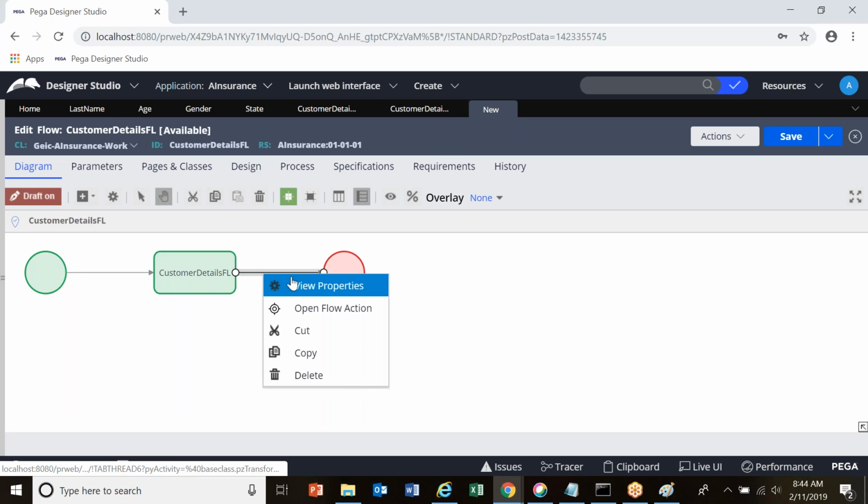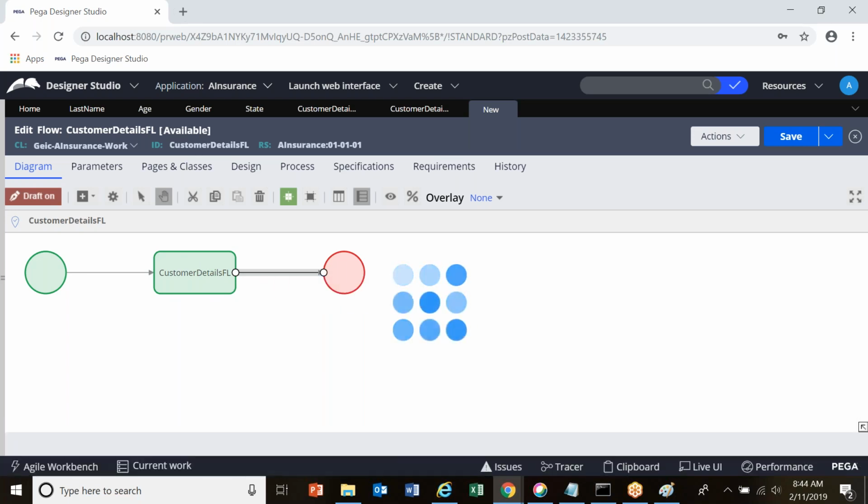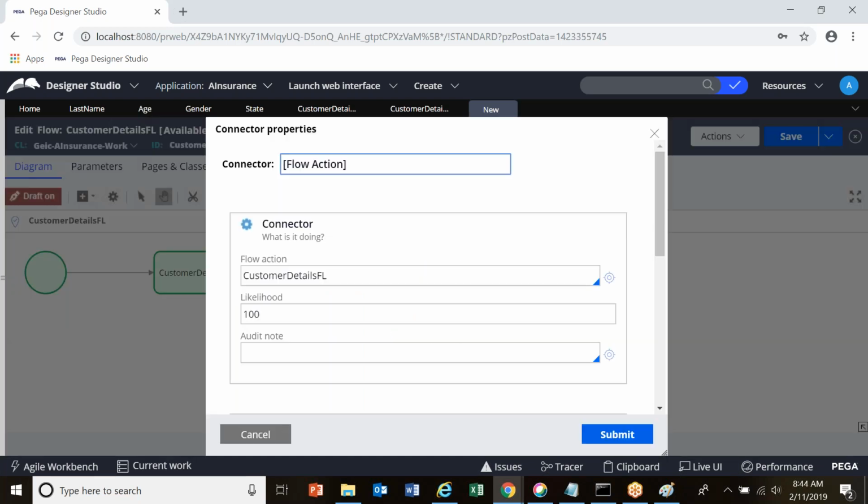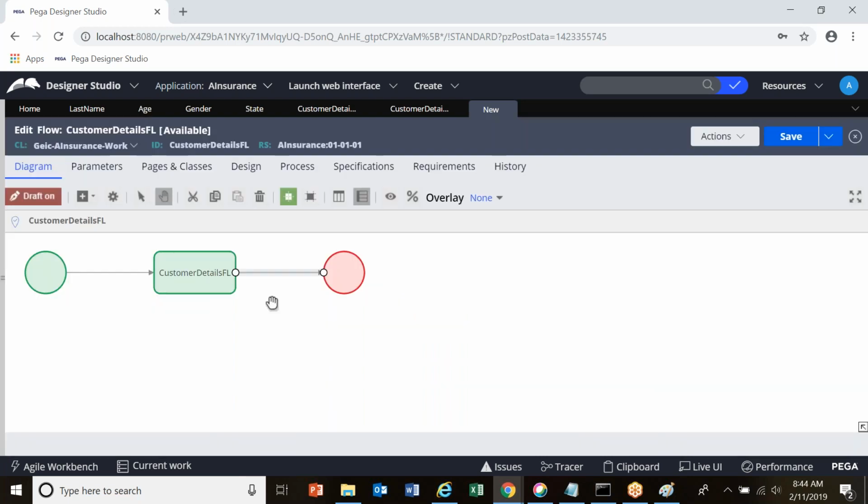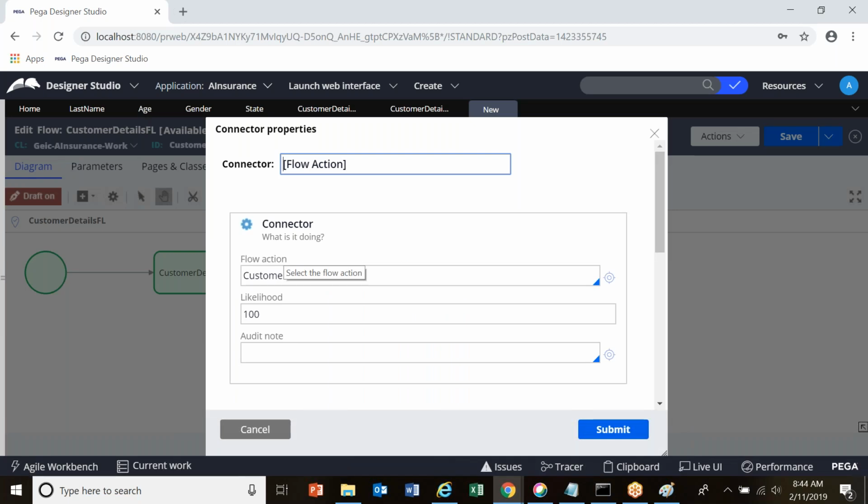Do a right click on this, click on view properties. This is the place where you have to configure your flow action, or do a double click on this connector. Once you do a double click on this connector, what happens is you can open the property panel.